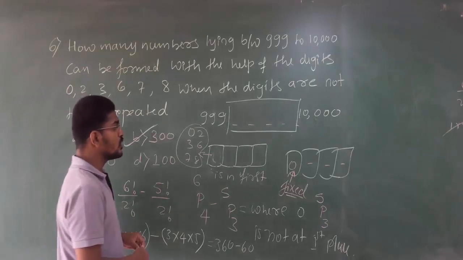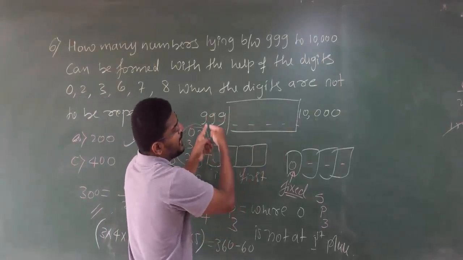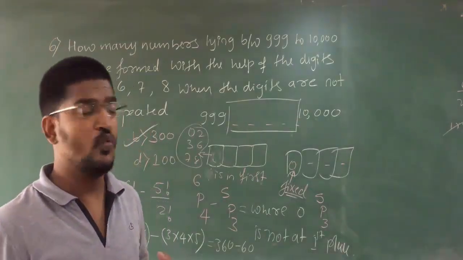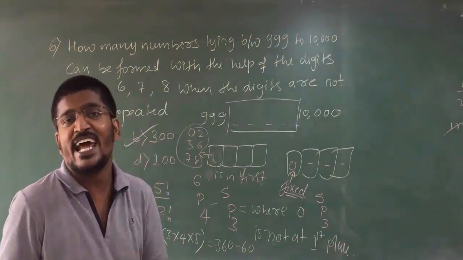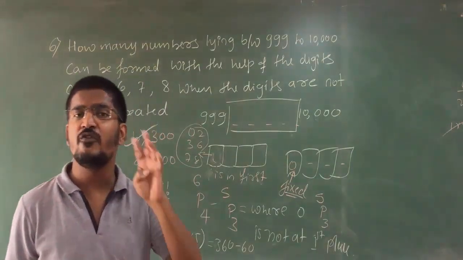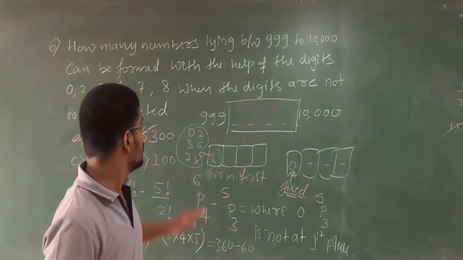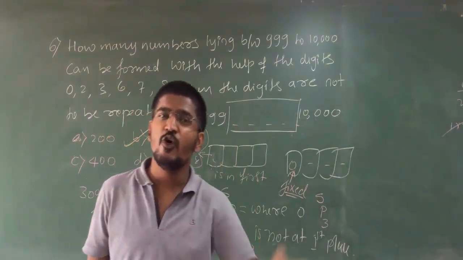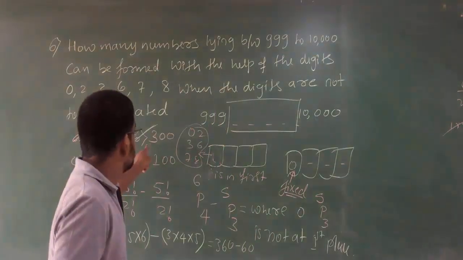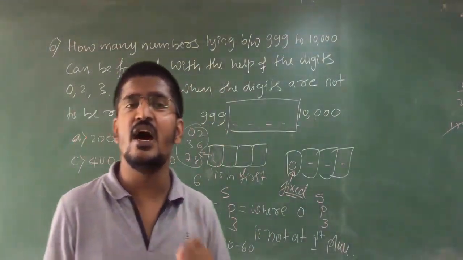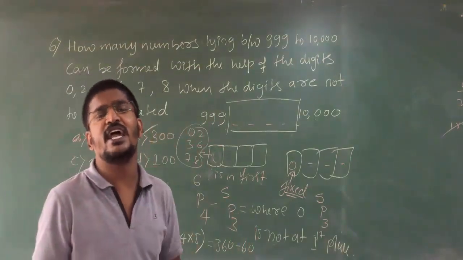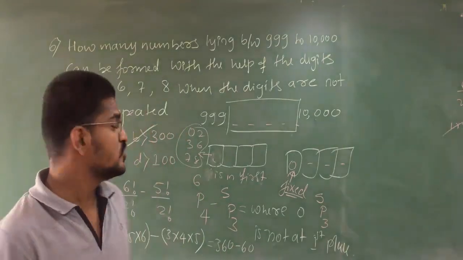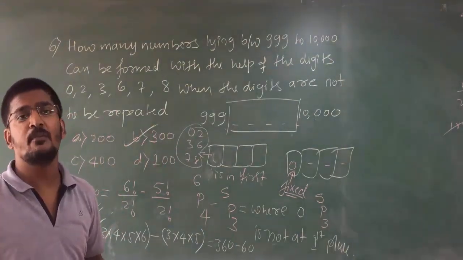That means in between 999 and 10,000, there are 300 possible numbers of 4 digits with no digits repeated. Clear? That means the 4-digit numbers you are going to form in between 999 and 10,000 are going to be 300. In those 300 numbers, no digit will be repeated. So you are going to have 300 numbers. Clear?